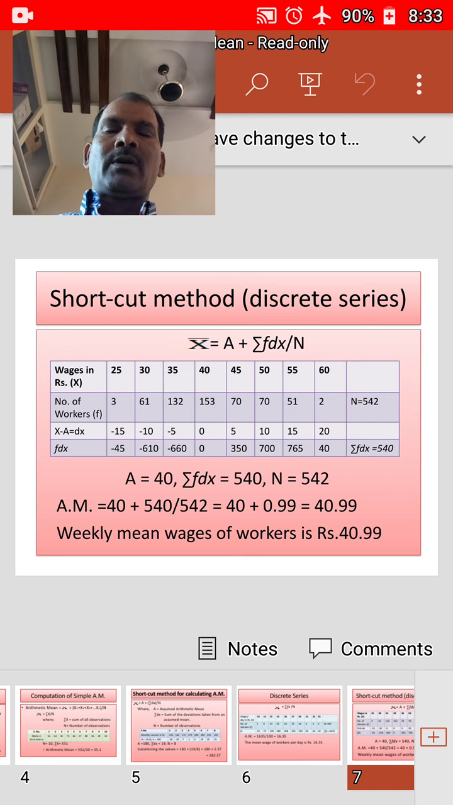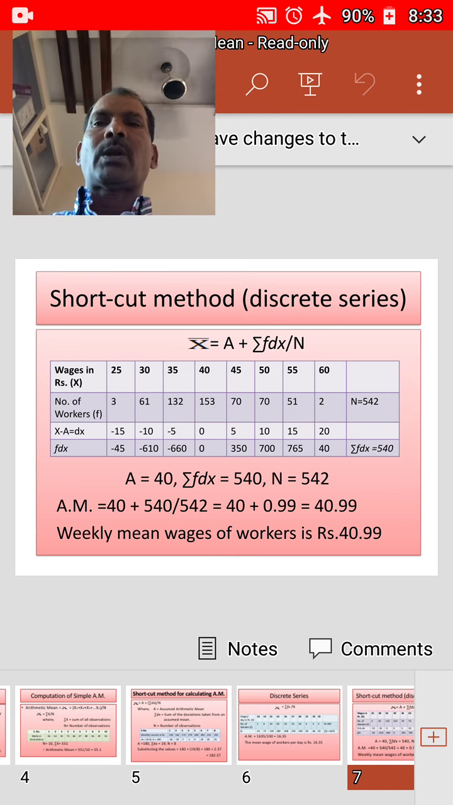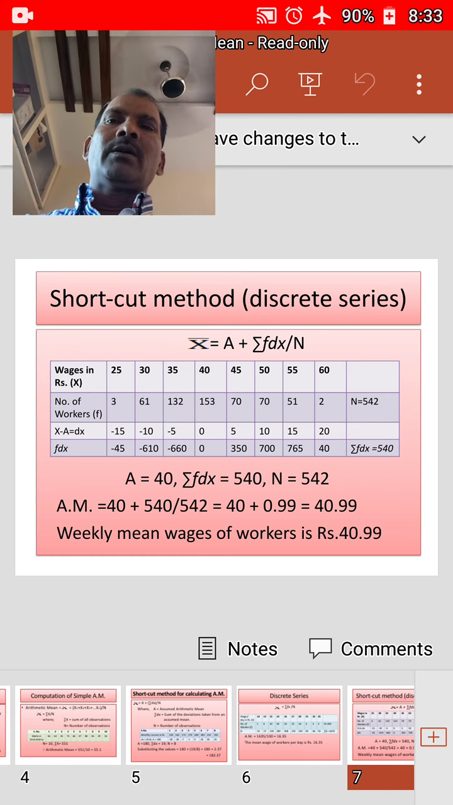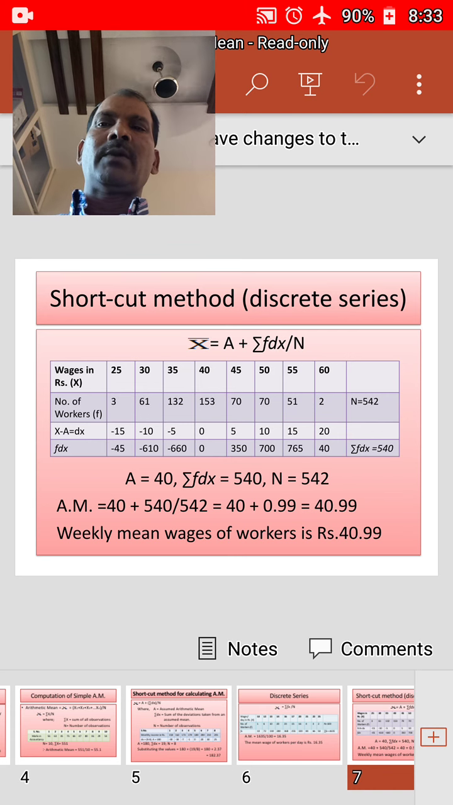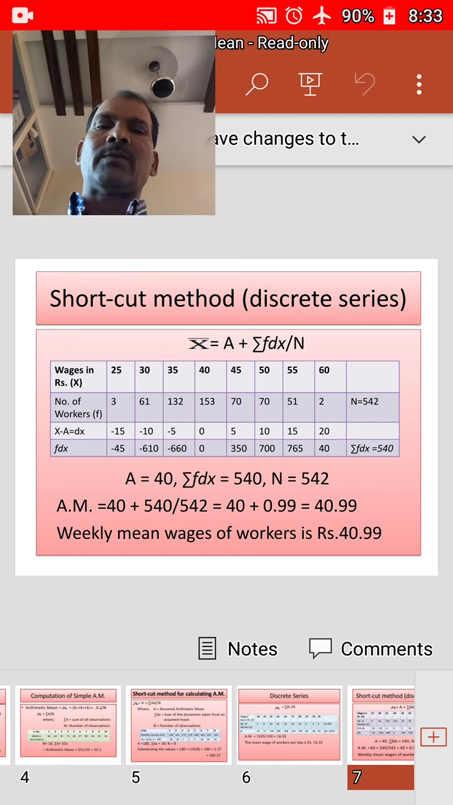If we consider one problem for the sake of understanding. Information relating to weekly wages of workers in a factory is given and we are asked to find out the mean wages of workers per week. Wages are given in rupees 25, 30, 35, 40, 45, 50, 55, 60, and the number of workers is 3, 61, 132, 153, 70, 70, 51, 2.